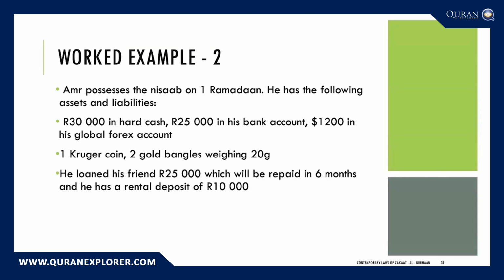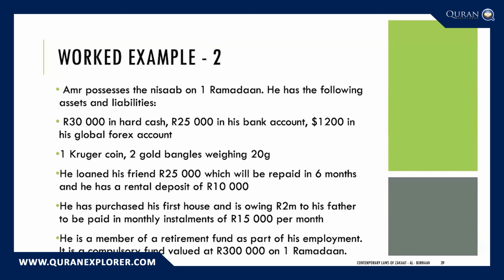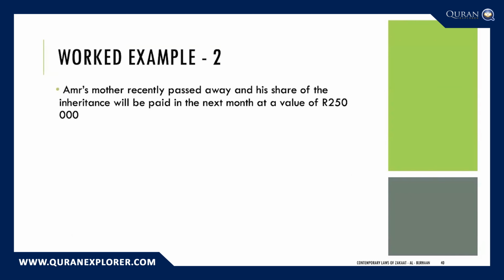He has loaned his friend 25,000 rand, which will be repaid in 6 months, and he has a rental deposit of 10,000 rand. Amr has purchased his first home, and he's owing 2 million rand to his father. So he took a loan from his father, and this is going to be paid in monthly installments of 15,000 rand per month. He's also a member of a retirement fund as part of his employment. It's a compulsory fund with contributions deducted at source, and the value on the 1st of Ramadan is 300,000 rands.